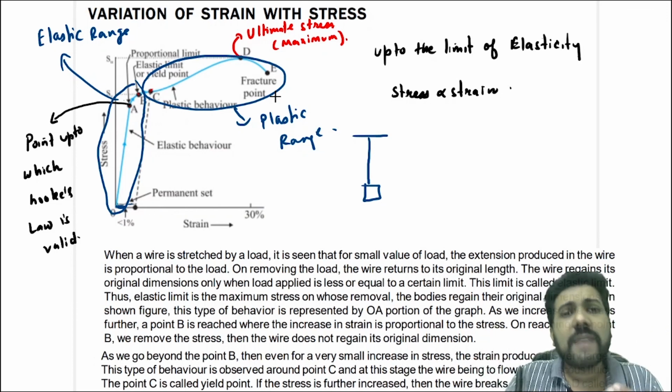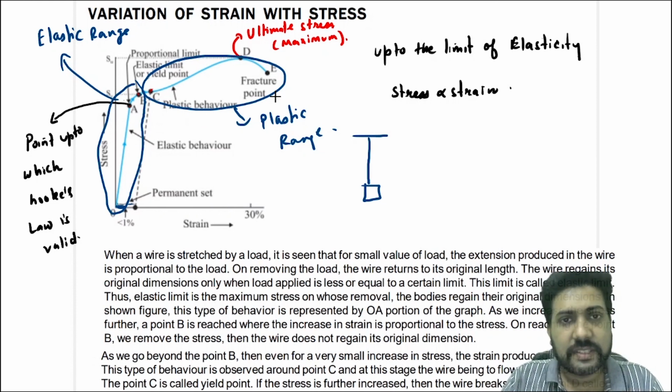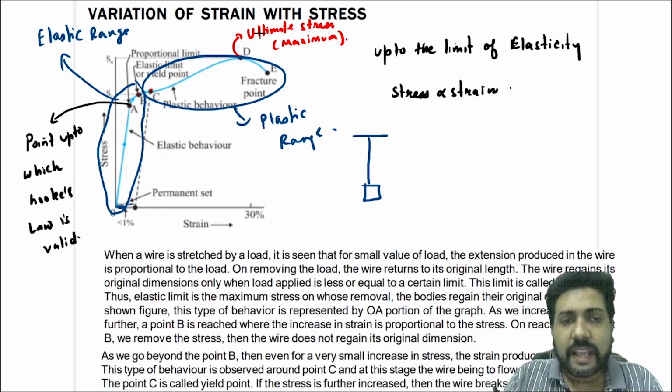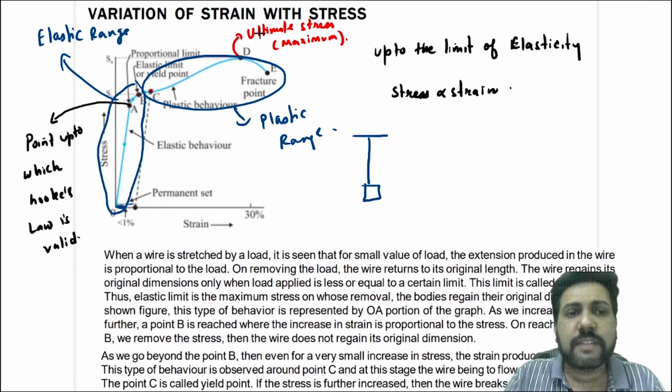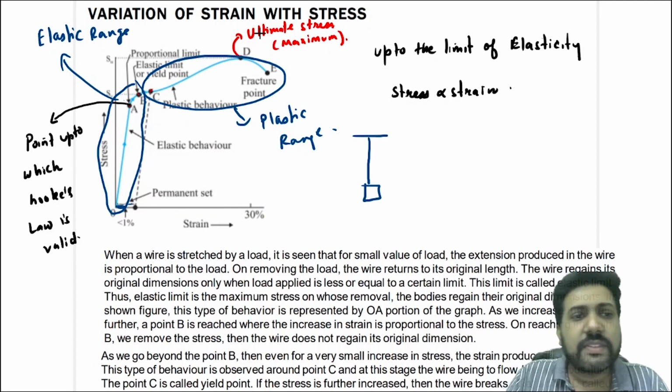Now there are two types of substances, that is the brittle substances and ductile substances. Brittle substances have a very low plastic region, they cannot be stretched to a large extent. As soon as you try to stretch them, they will break. These substances are called brittle substances whose plastic nature is very small. So it directly reaches the fracture point very soon.